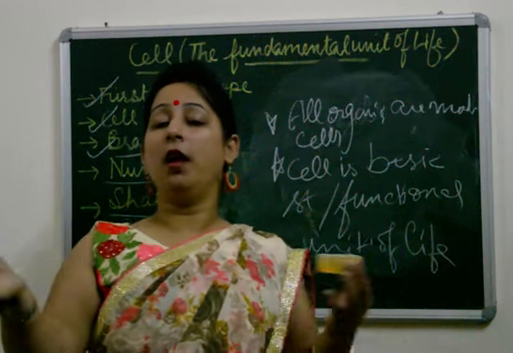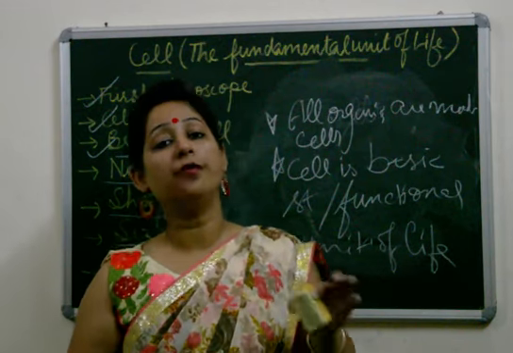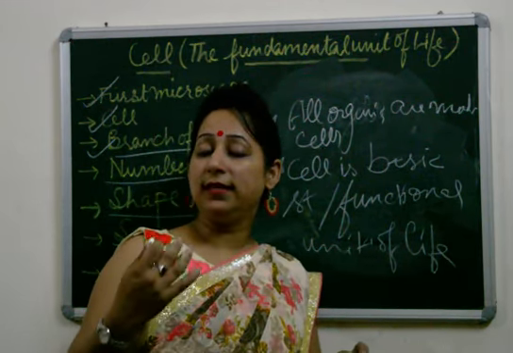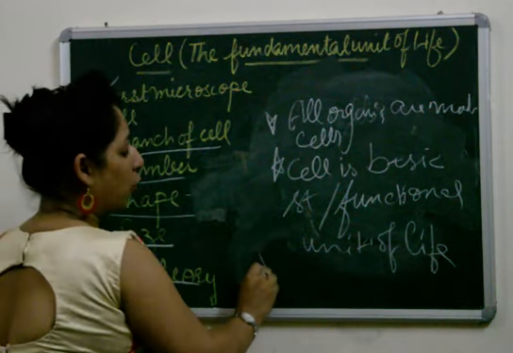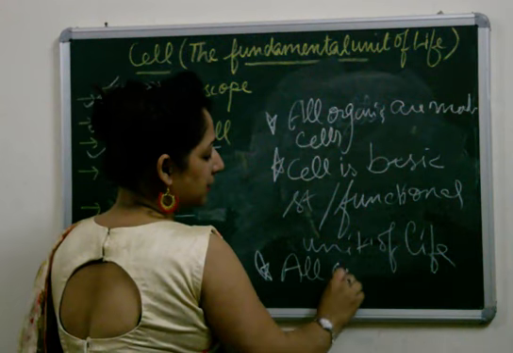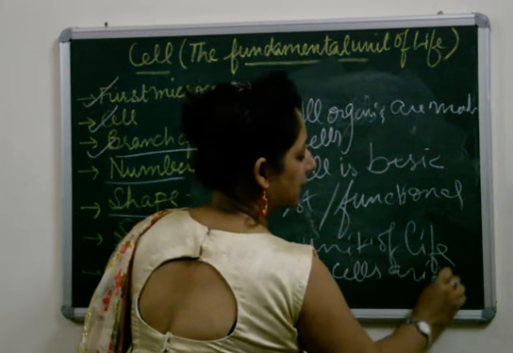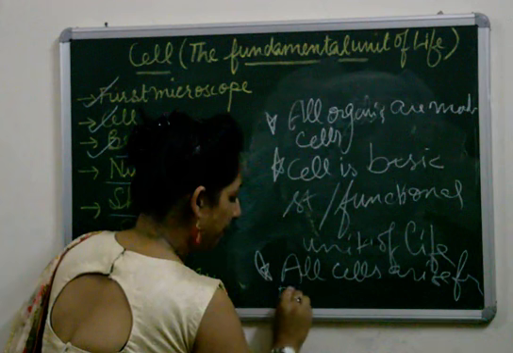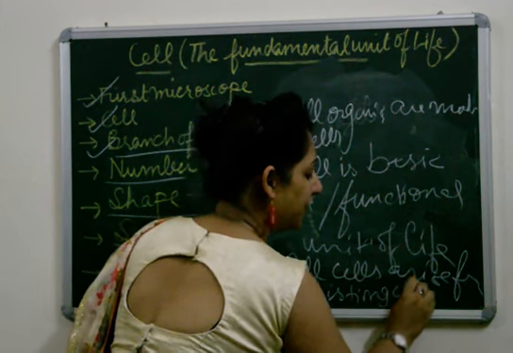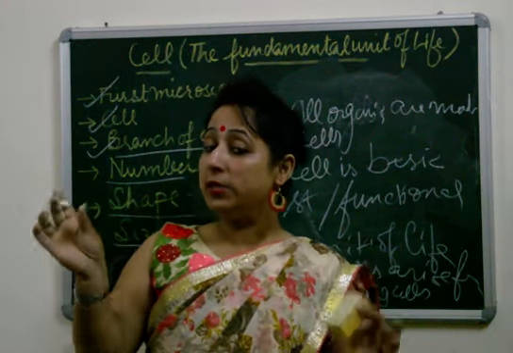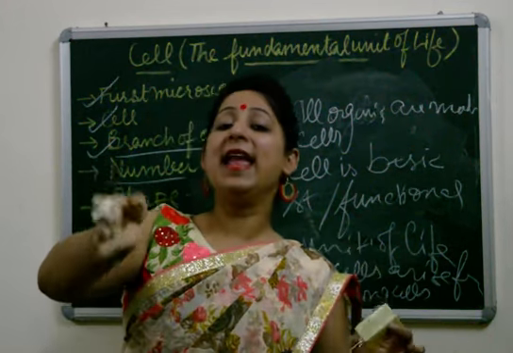After their study, one more scientist named Rudolf Virchow studied the research again and added one more point. That was that all cells arise from pre-existing cells, which says that a new cell is formed from a pre-existing cell.